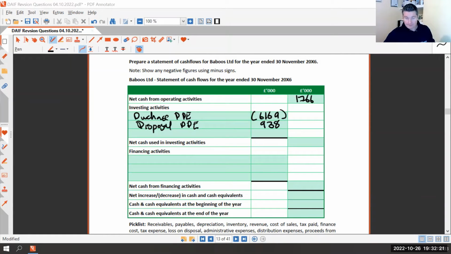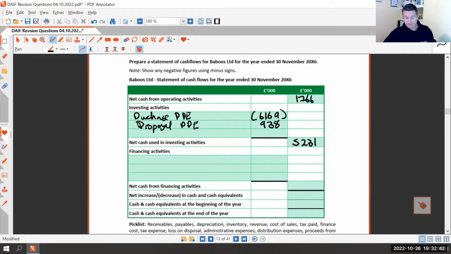It makes a world of difference. So our net cash from investing activities, 6169 minus 938, gives us a net cash outflow for investment activities of £5,231,000. It's got to be negative.